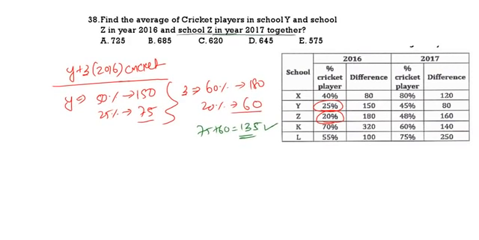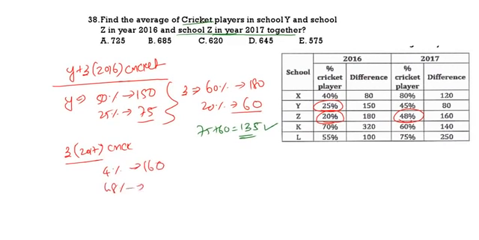Z 2017 cricket. See, 48% is cricket, 52% is hockey. That means the difference is 4%. 4% is equal to 160. Z cricket 48% is how much?